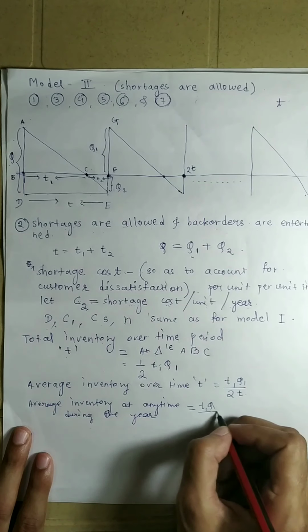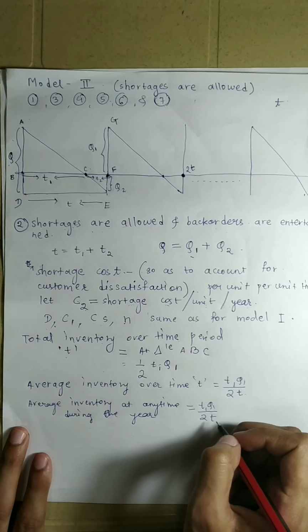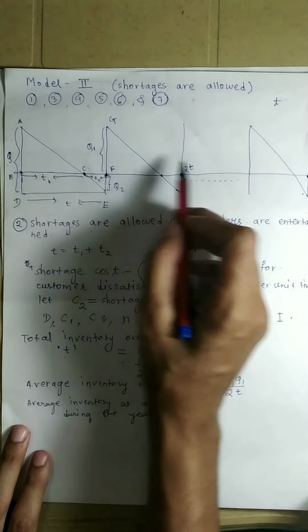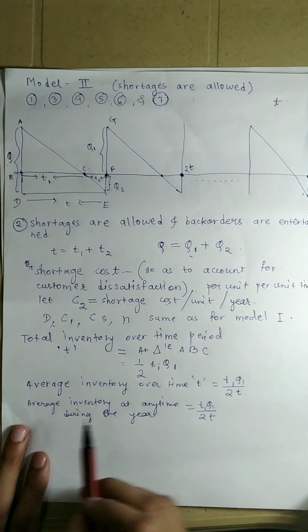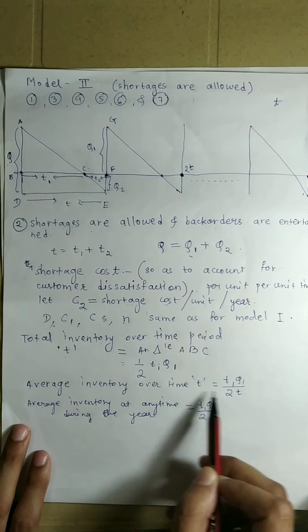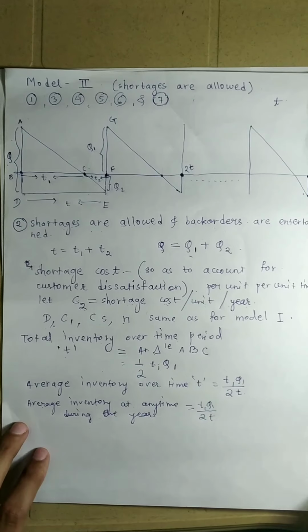It will be Q1 by 2 into T1 by T, because all the triangles are congruent to each other. All these triangles will be congruent, and therefore the average inventory at any time during the year will be equal to that quantity.